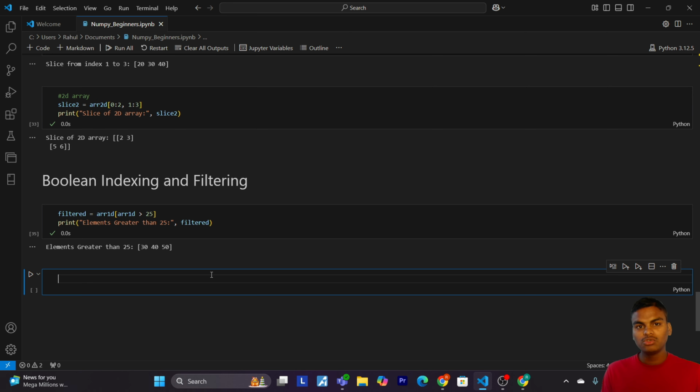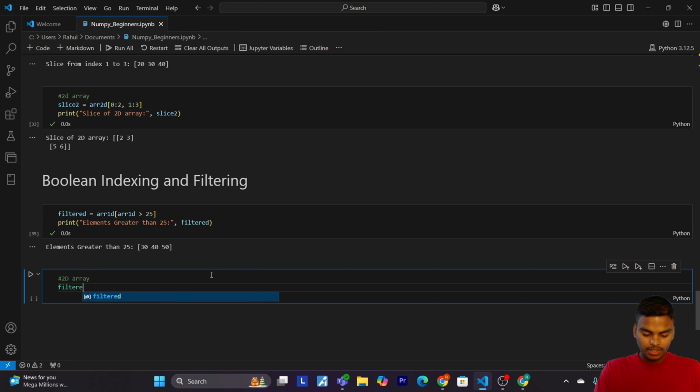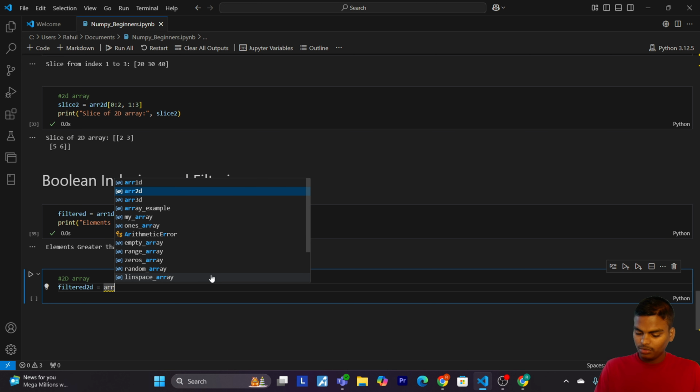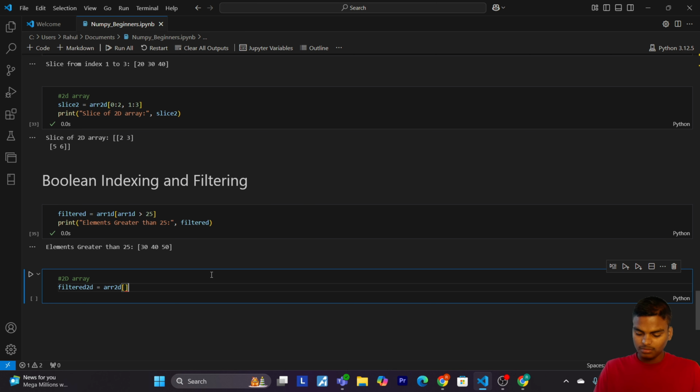Okay. So now let's do it for a 2D array. Filtered 2D equals to ar2D. Now pass ar2D percent 2 equals equals 0. Okay.